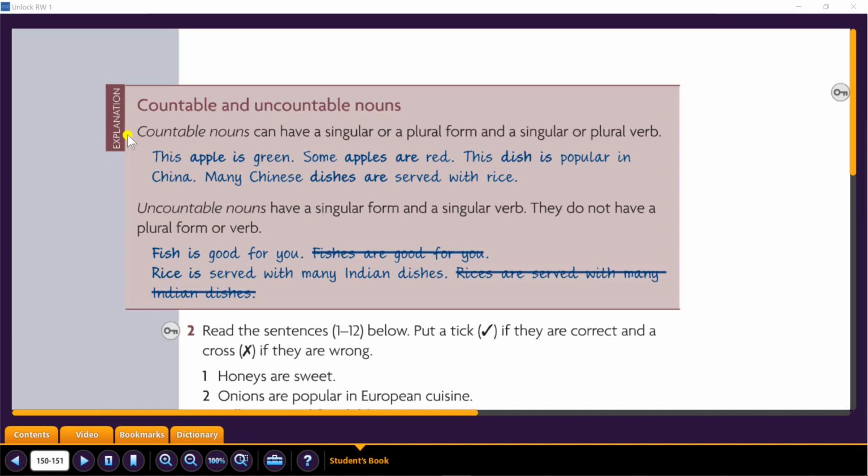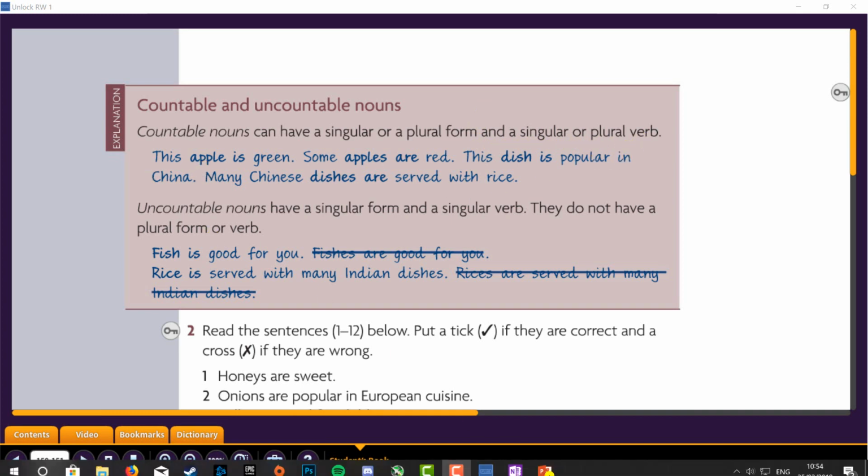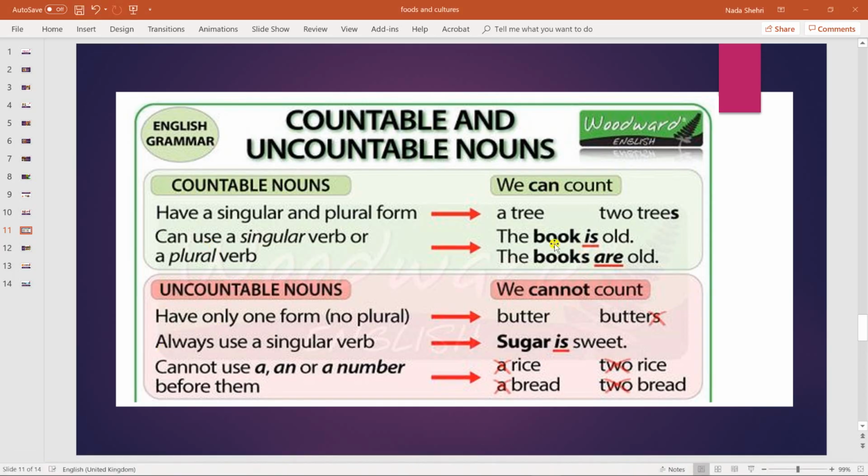What do we mean by countable and uncountable nouns? Let us read, ladies, first, starting with countable nouns. Countable nouns, the meaning of this is nouns or countable nouns can have a singular or plural form. This is part 1. Part 2, it can also have a singular and plural verb. What do we mean by this? With countable nouns, ladies, we can count them.